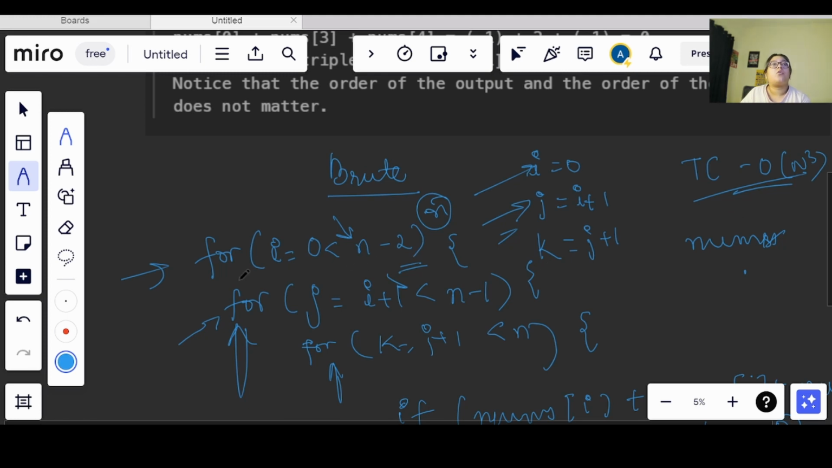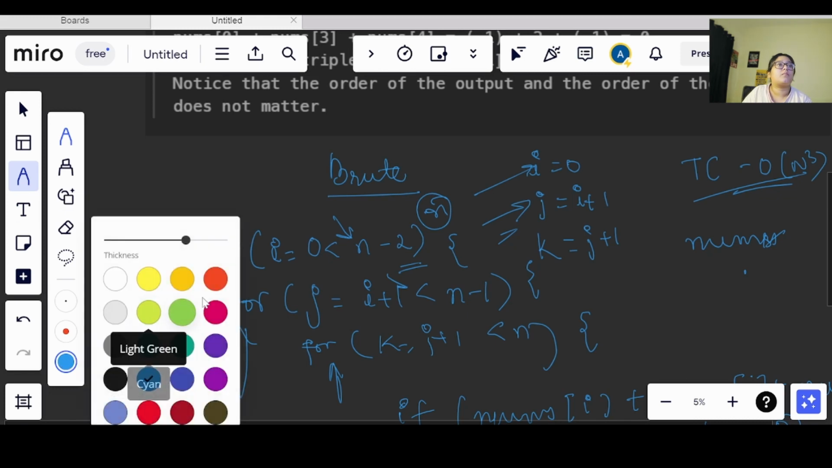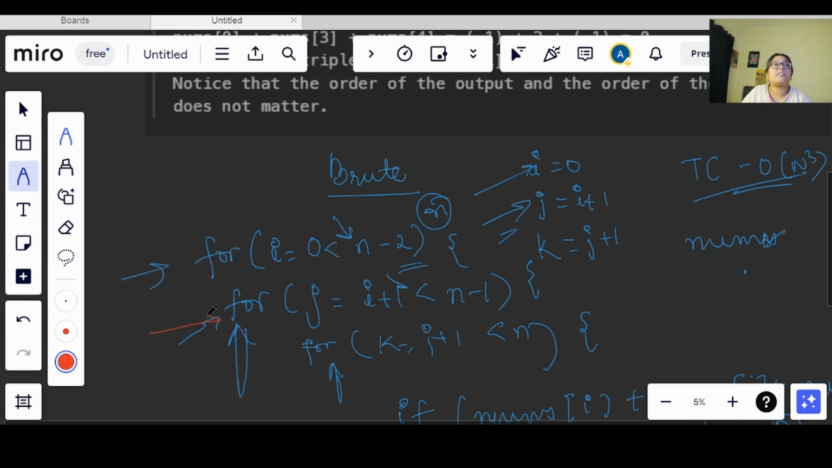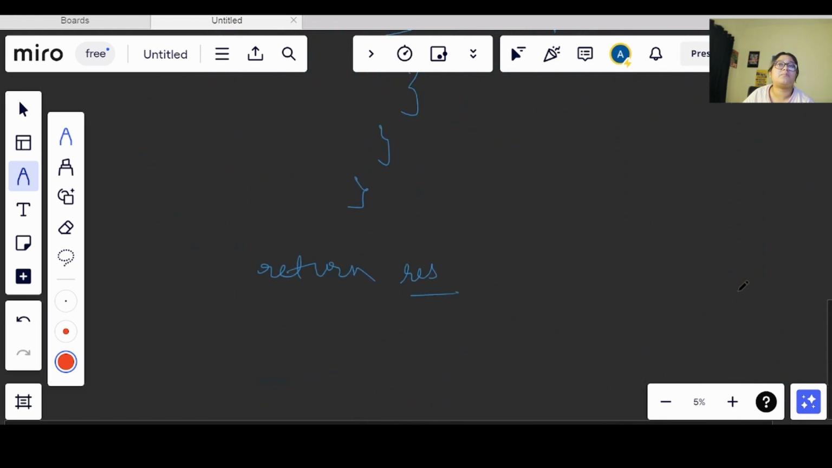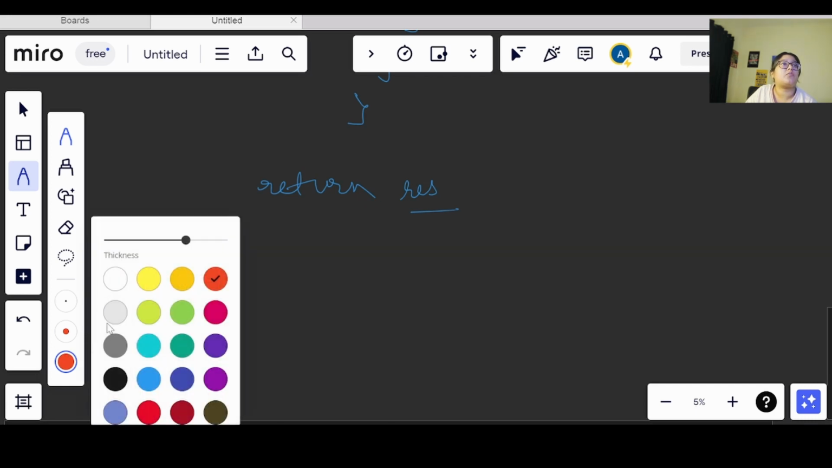Okay, so if we see this properly, this j that I am starting from i plus 1, and let's say this k, I am moving from the other end of the array, then also it will work. What I mean by that is, we will see the optimal approach now. Okay, so let's see the optimal approach.